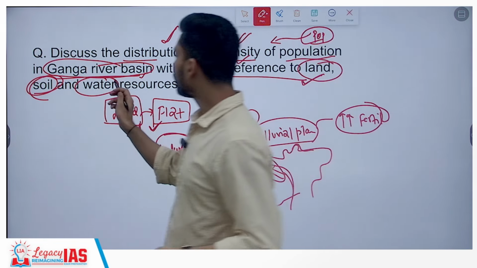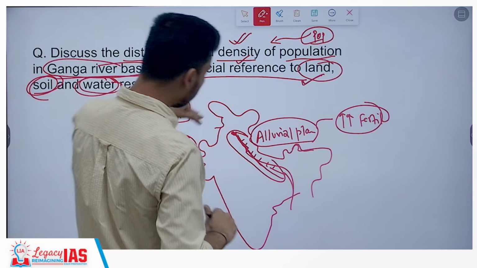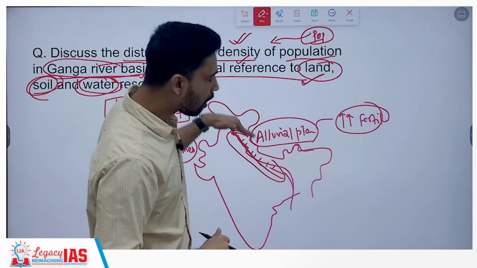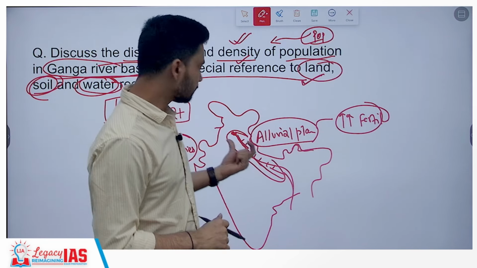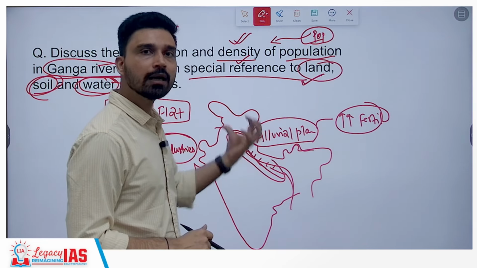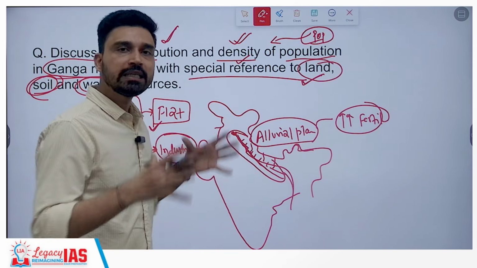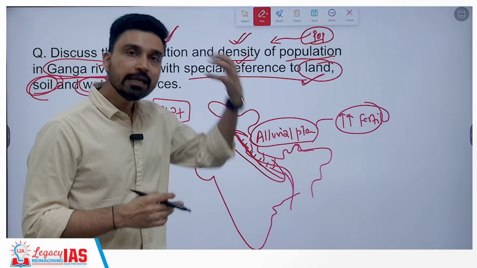Third, you can link it to the water resources, because we know that the largest and longest river of India is the Ganga River. Along with its tributaries, you can talk about the Yamuna River, Ghagra, Gandak, Kosi. You can actually show all these rivers on the map here. Collectively, these rivers are perennial in nature.